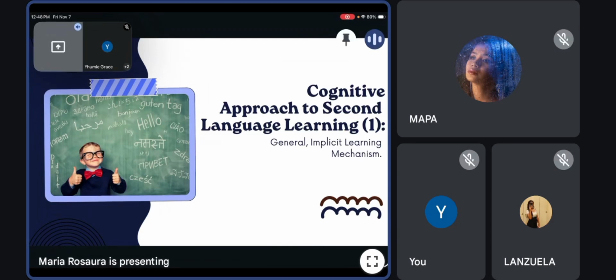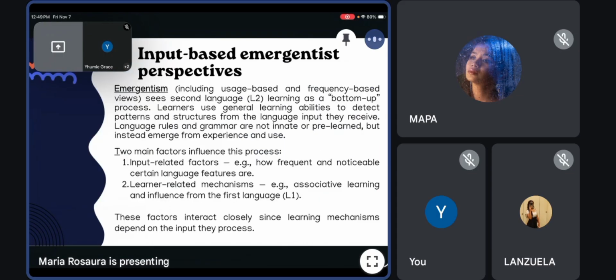Good morning, everyone. So today we're going to talk about cognitive approaches to second language learning. In this chapter, we are going to explore different perspectives and theories about how a second language is acquired. So, cognitive approaches to second language learning: general implicit learning mechanism.